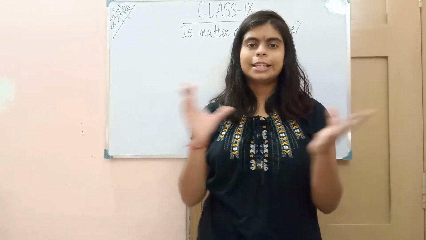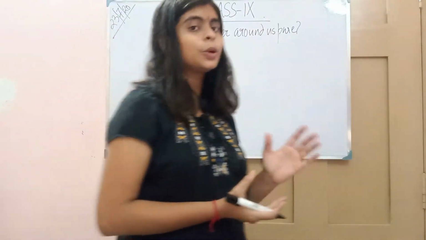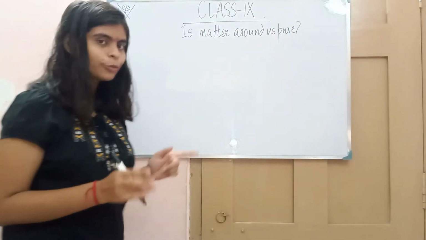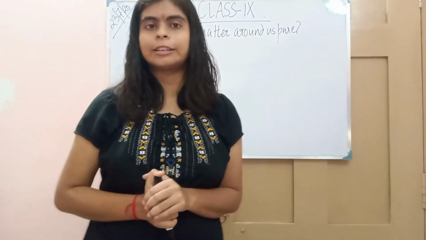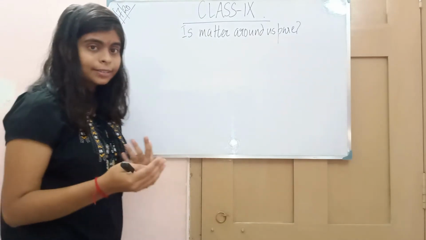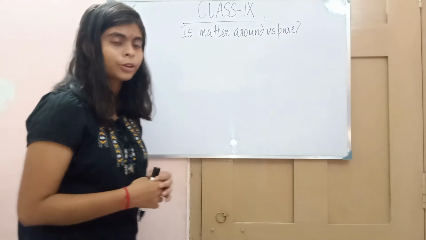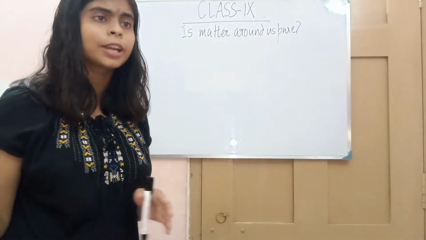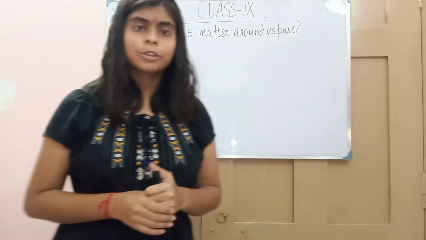So let's start. In the last class, we learned what an element is. Element is a substance in which we can find only one kind of atom, a single kind of particle, no different. Iron, aluminium, copper are all single kinds of atoms. If you take an iron sheet or an aluminium sheet, you will find only aluminium atoms or only iron atoms in it. So these are all single kinds of atom.